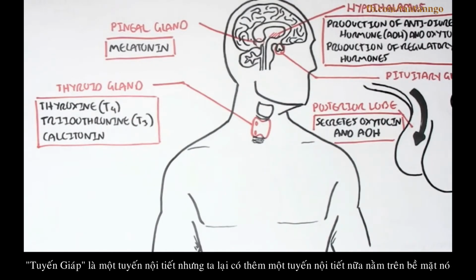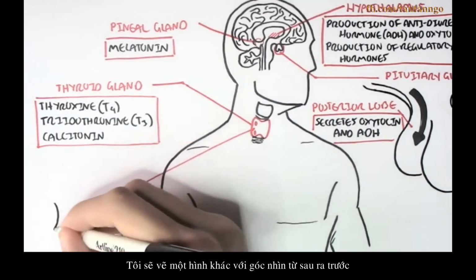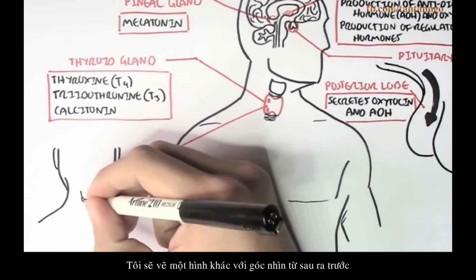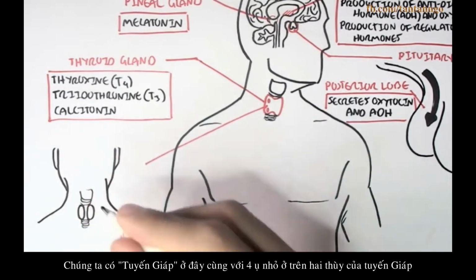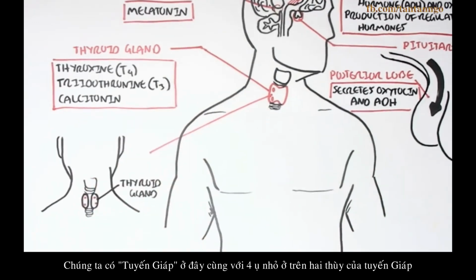Now the thyroid gland also has other endocrine glands on it. So if we zoom into this area here, we're looking at this person from a posterior point of view, from the back. So we have the thyroid gland, and then we have these four sort of lobes on the thyroid gland.